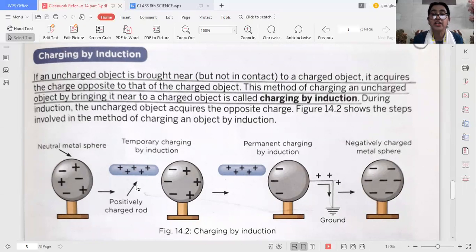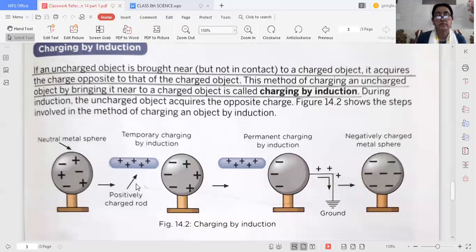So the method of charging an uncharged object by bringing it near a charged object is called charging by induction. Here, the uncharged object is only brought near a charged object. There is no contact in between.